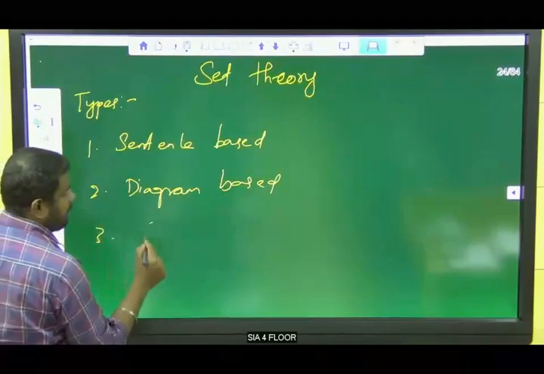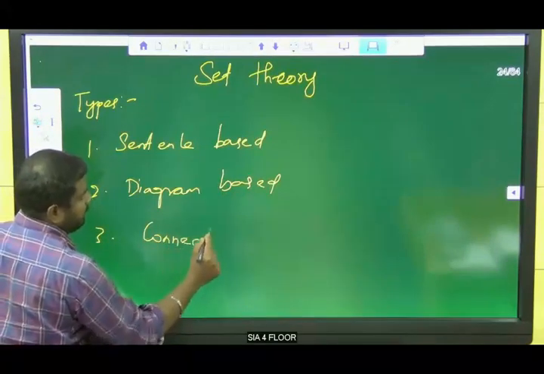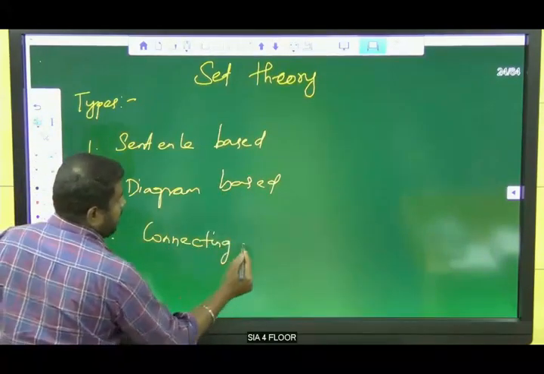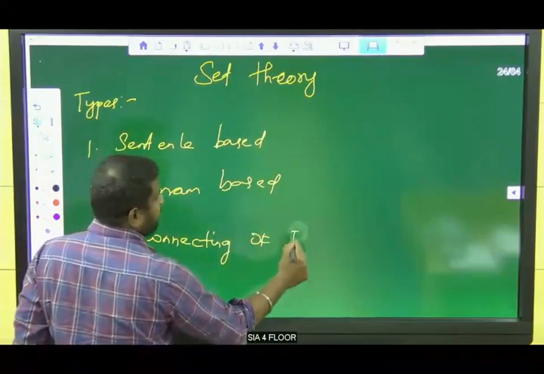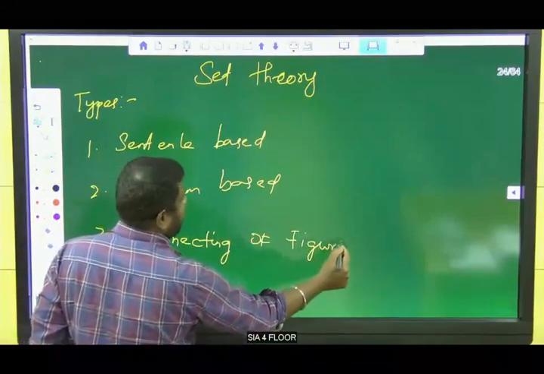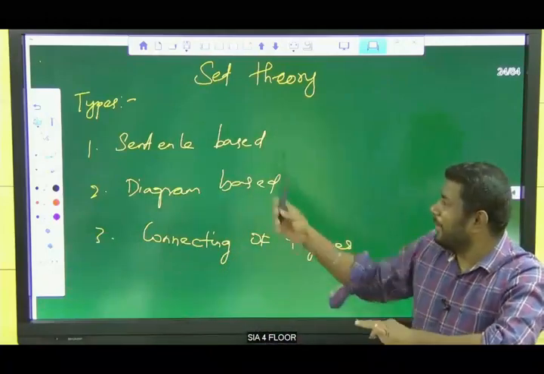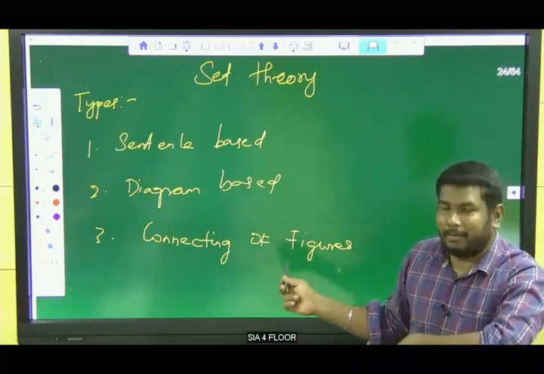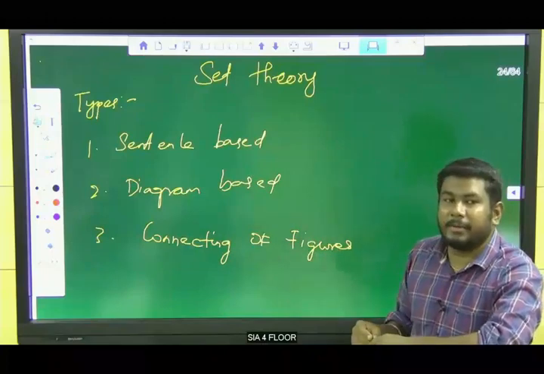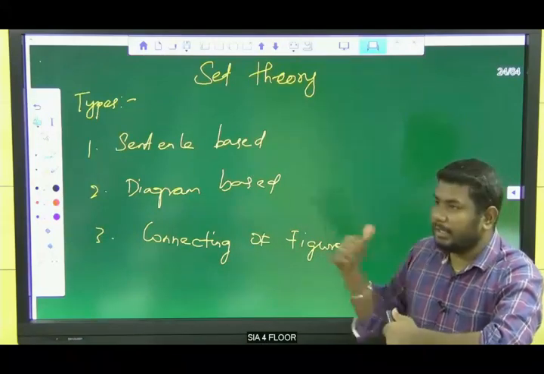Third one is connecting of figures, not correcting of figures. Okay, so listen here. Sentence based, diagram based, connecting of figures. These are the three types of questions that can be asked in set theory.